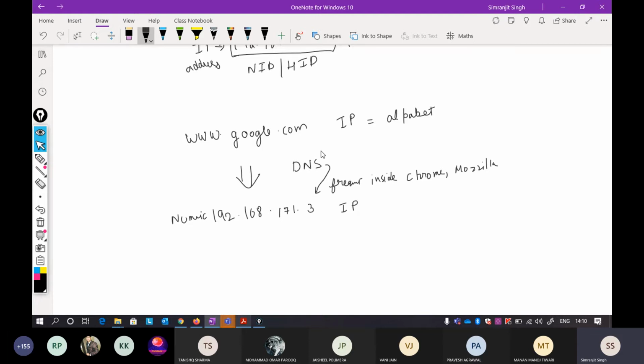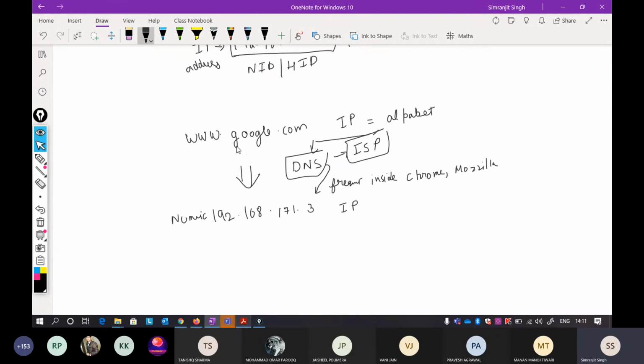This DNS facility is provided by your internet service provider; it is the ISP's task to provide you this domain name server. After 1 or 2 hours you will find it takes no time, because the DNS list is stored in your web browser.